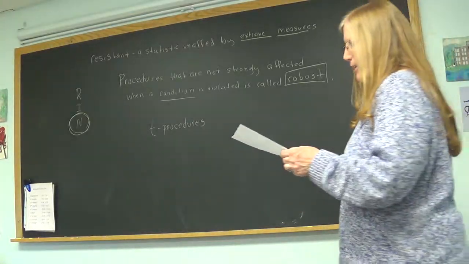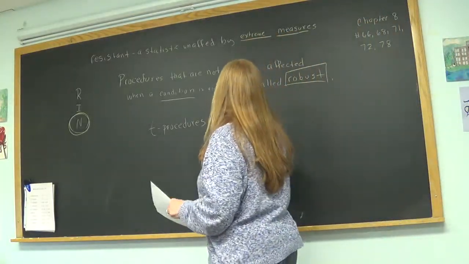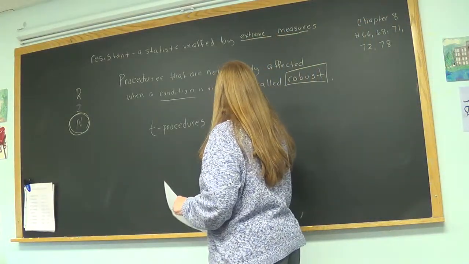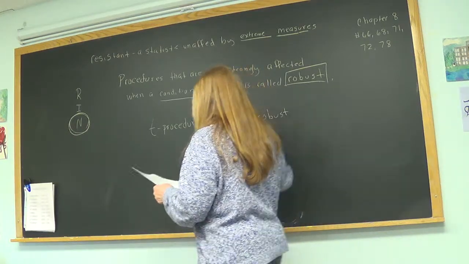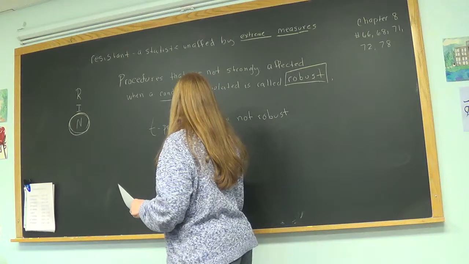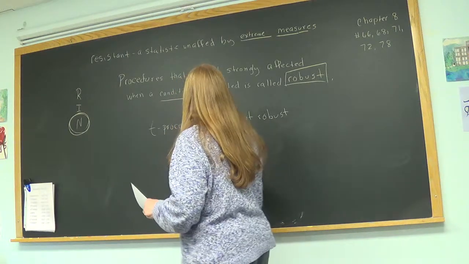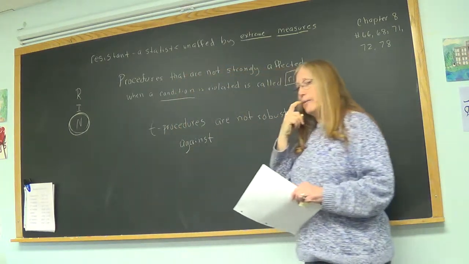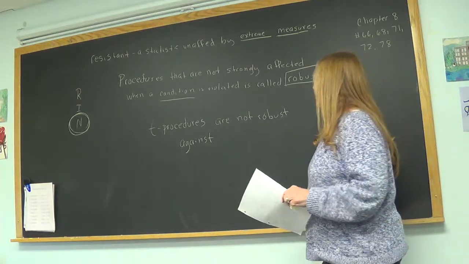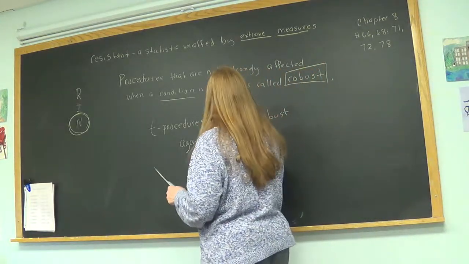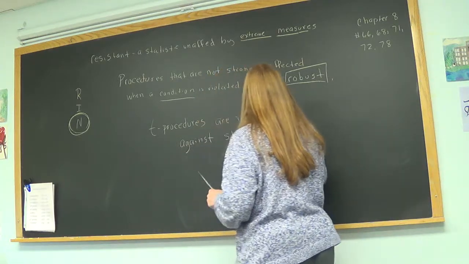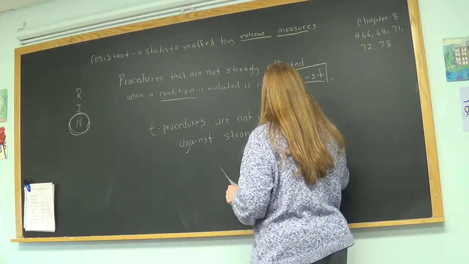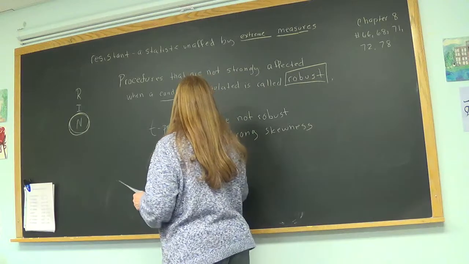T procedures are not robust against two things. Two things really mess up t procedures, and that is strong skewness and outliers.